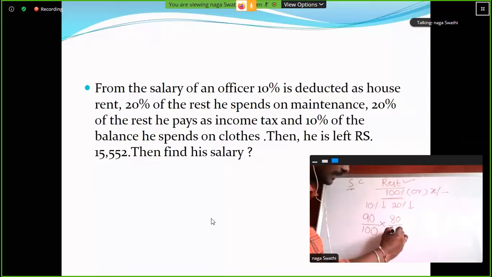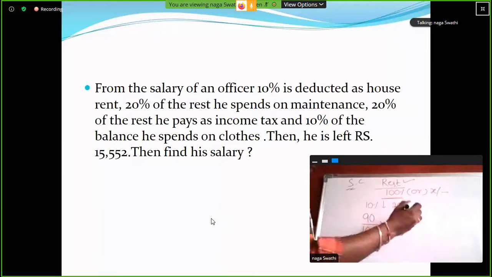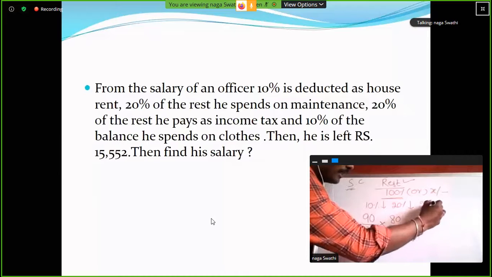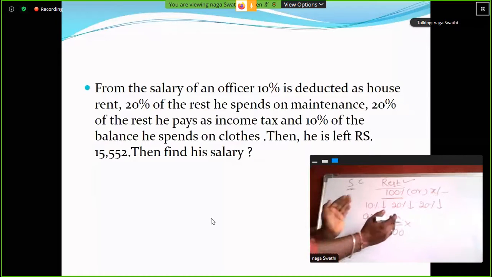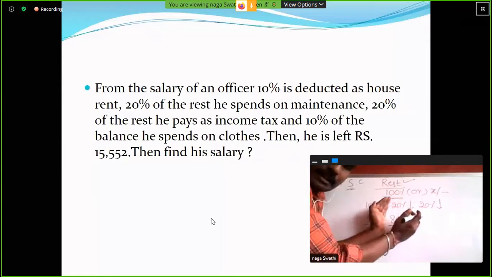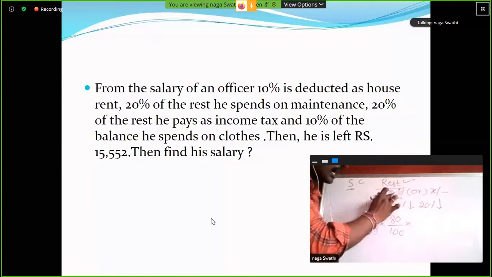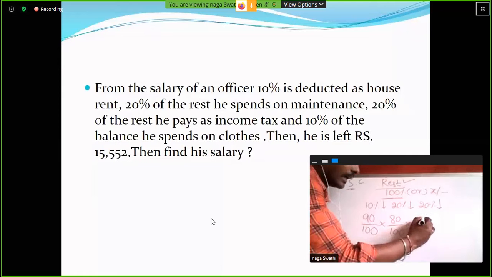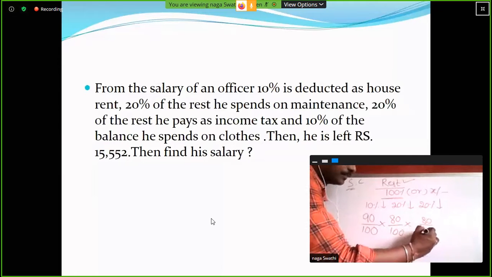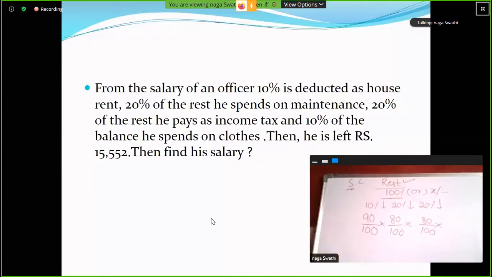80%. Clear? Now the next step: the 80% will become 100% because of the rest word. Clear? 100 minus 20 is 80%. So the 80% will become 100%. Clear? So 100 minus 20, 80.